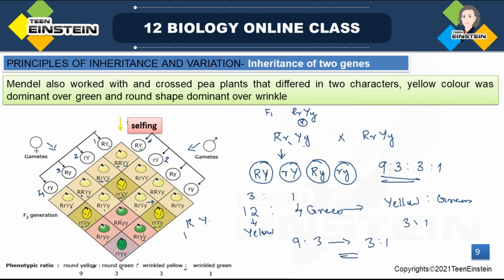Next is wrinkled green. Both are recessive characters. Wrinkled is a recessive character, then green is also another recessive trait. So both are in recessive condition. Here only one combination you can see like that: small r, then small y. That forms the wrinkled green. So the ratio is 9:3:3:1. That is the phenotypic ratio of F2 in a dihybrid cross.